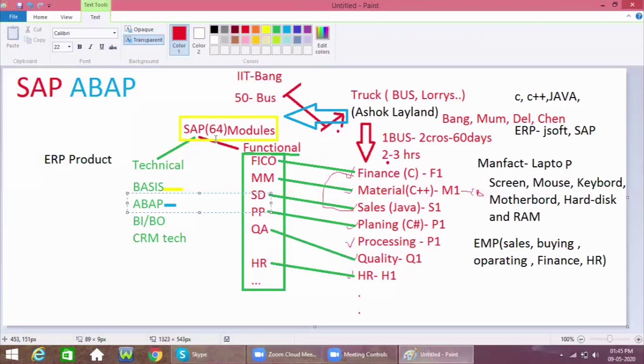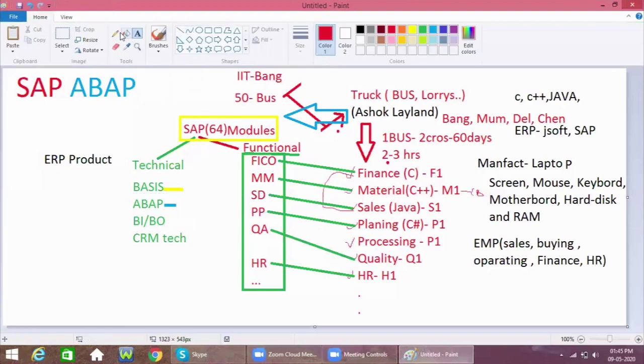To get those details, even the price is in FI. So see here, the price he needs to take from FI. Material details he needs to take from MM, sales details from SD, and even how many employees are working, he needs to take from the employee data.